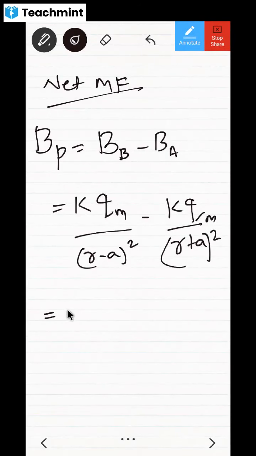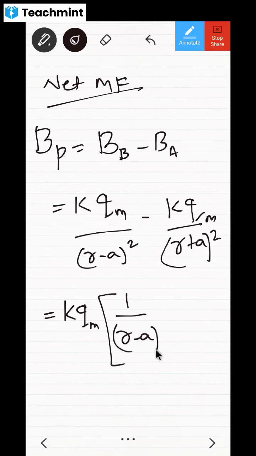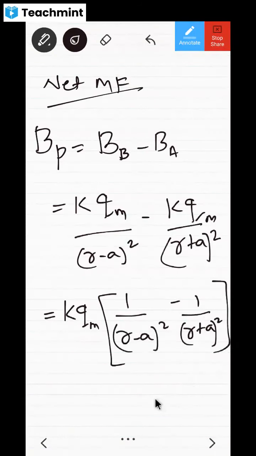You are going to get it, okay? Otherwise, do it quickly. KQM, you take common, and in the bracket, what are you going to get there? 1 divided by (R minus A) whole square minus 1 divided by (R plus A) whole square. This is what you are going to get. Same steps as that of the electric field on the axis of a dipole, whatever you have done, same calculations.